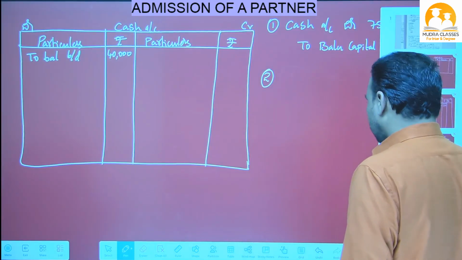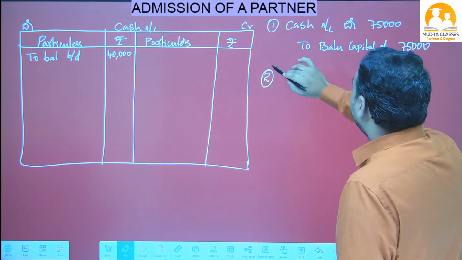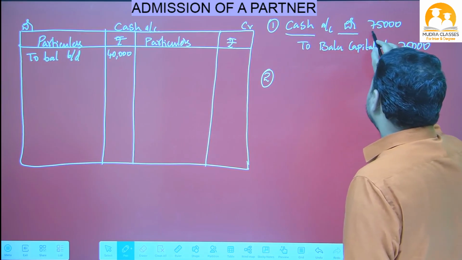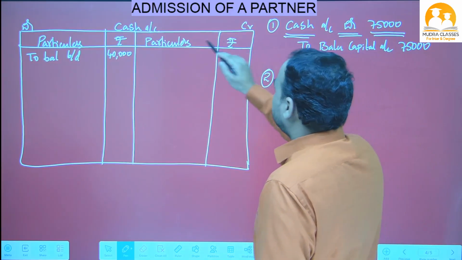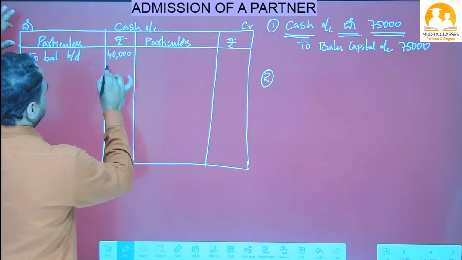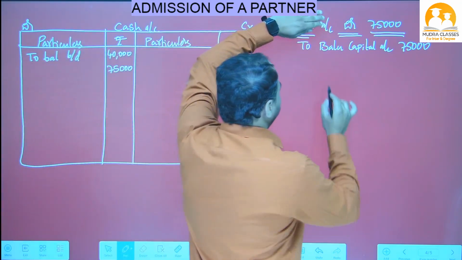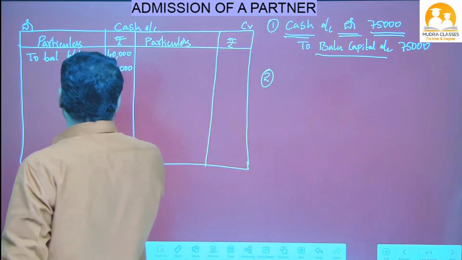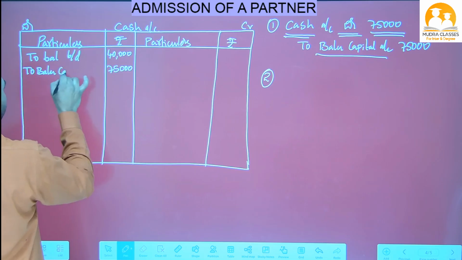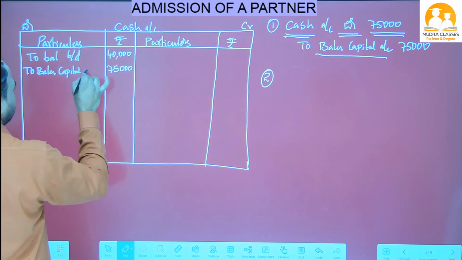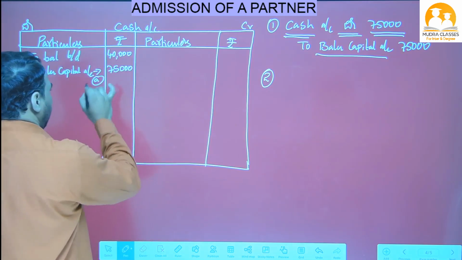First of all, we will post this journal entry. Write in the cash account debit side 75,000. This is the cash account, this is the debit side, so I have written here 75,000 rupees. Close this cash. What is opposite? Balu capital. So write down here, to Balu capital account. This is adjustment number A.